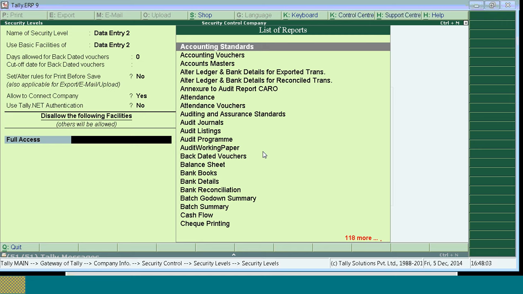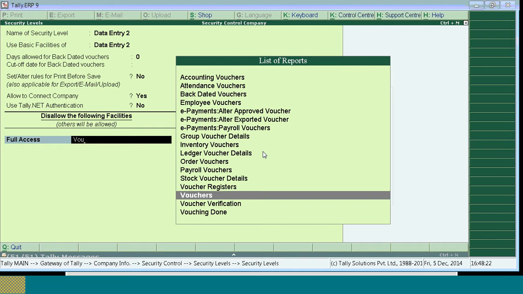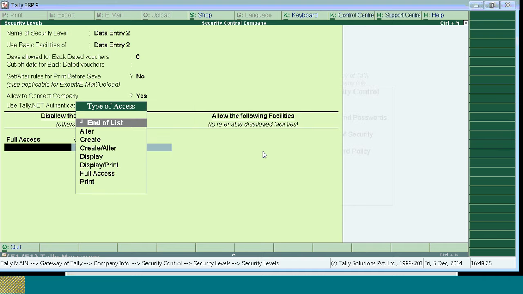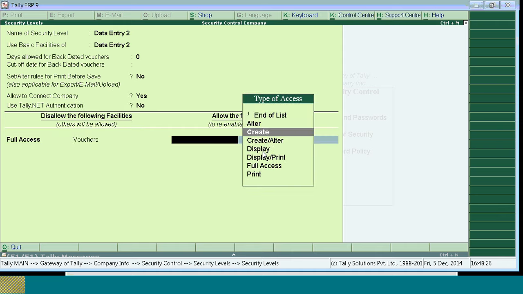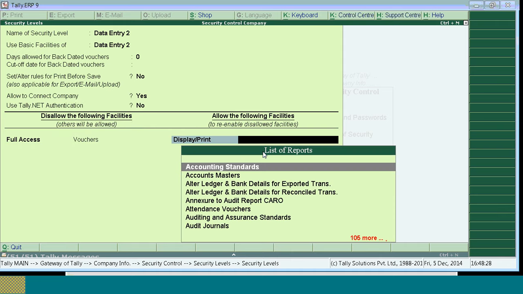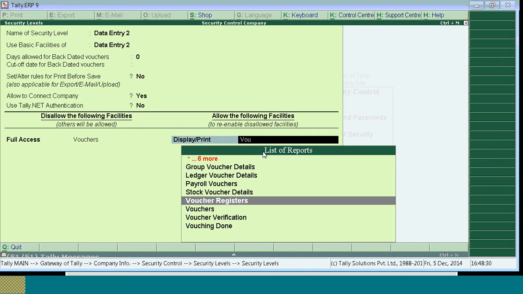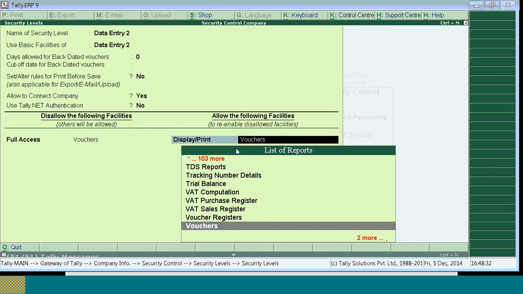So data entry 2, as I was telling, should not pass any transaction and should not delete. He can only view the transaction, and the display should be available for data entry 2. In that case, take full access voucher in disallow. In allow, take display print voucher.